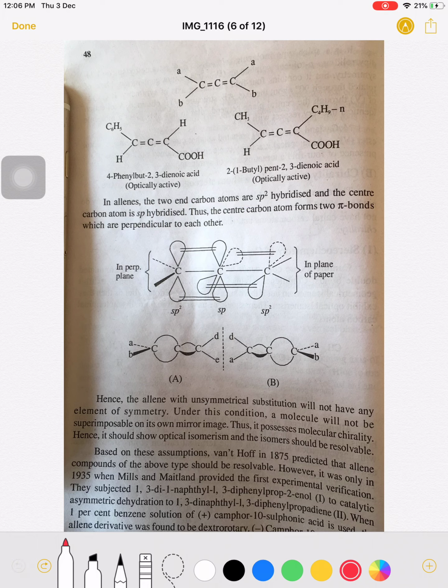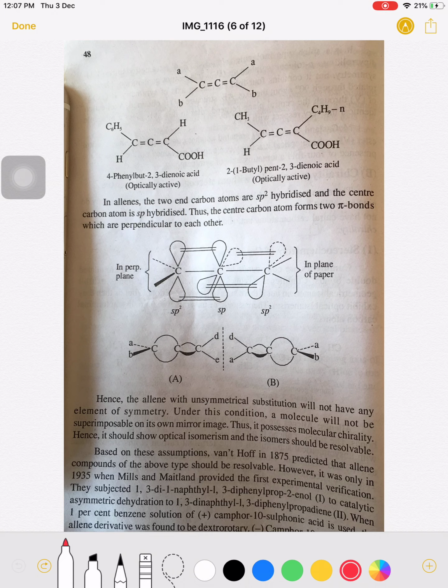Thus the central carbon atom forms two pi bonds. In the case of the sp hybridized carbon atom, the two pi bonds are perpendicular to each other. So one double bond is there and another double bond is there, and these two double bonds are perpendicular to each other. So the structure is like this.